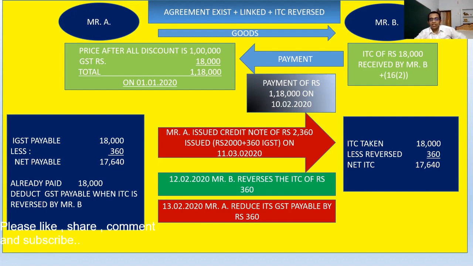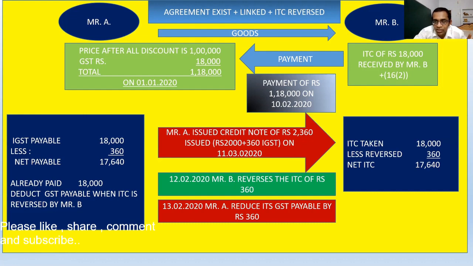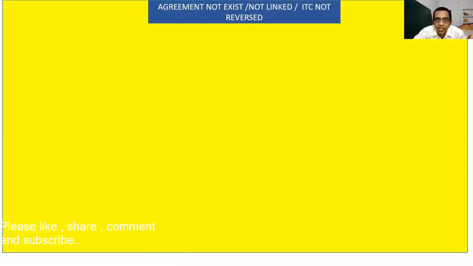First, the normal transaction happened. After that, Mr. A issued a credit note. Due to receipt of that credit note, Mr. B reversed his ITC, and after that Mr. B gave the information that I have reversed that ITC. Now on receiving the information that Mr. B has already reversed the ITC, Mr. A reduced his GST payable liability. Okay friends, so I think the example is clear now. Moving to the next example.